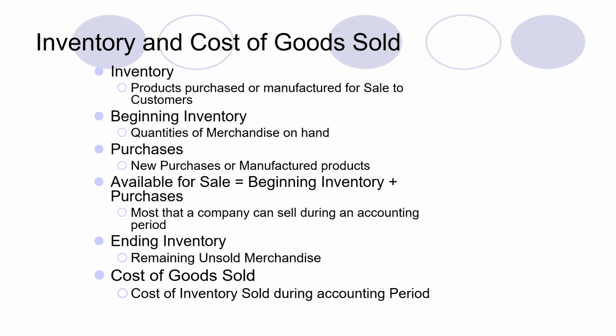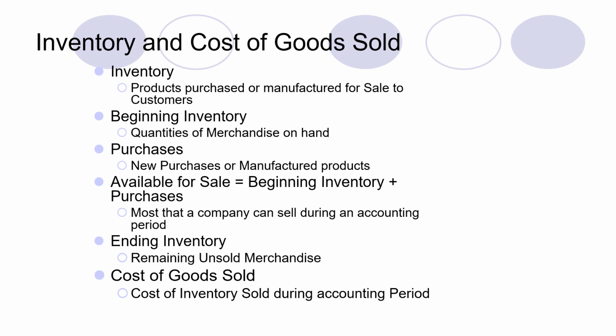Purchases is any additional inventory which you purchased from outside or from any supplier. Any new purchases are considered purchasing. If you are a merchandise concern, that means you have purchased certain items. If you are a manufacturing concern, obviously you are manufacturing those products.